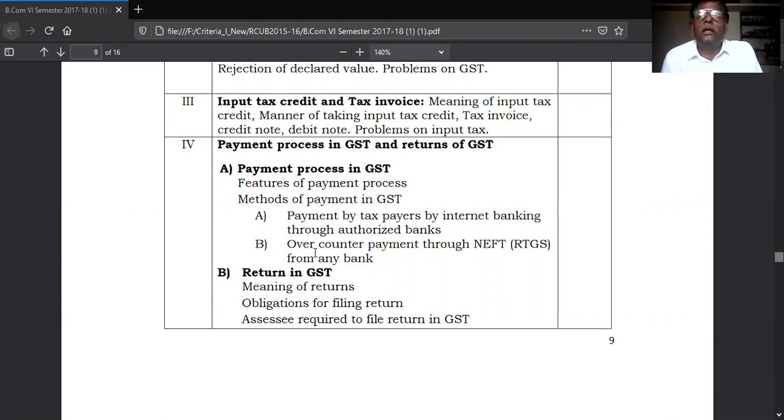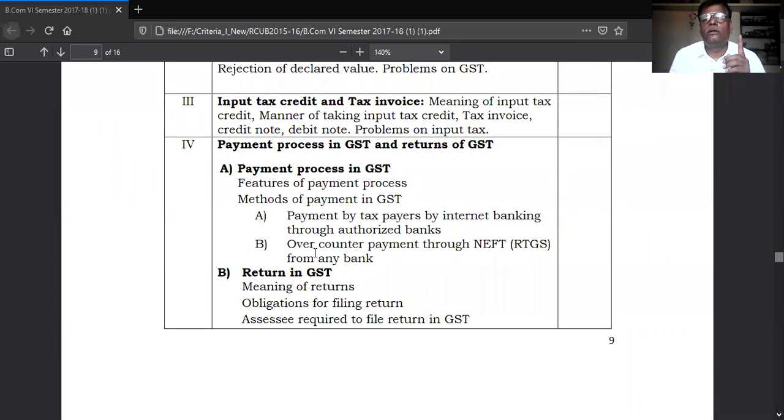Input tax credit, and problems on this we study in the third unit. The third unit is totally connected with input tax credit. And the fourth unit is payment process in GST and return of GST.